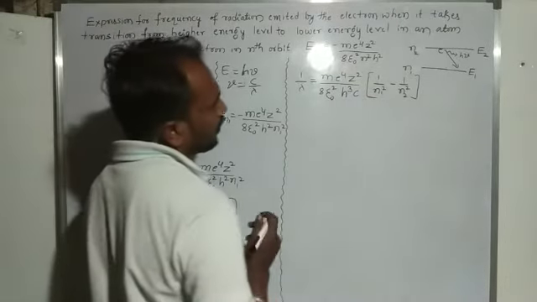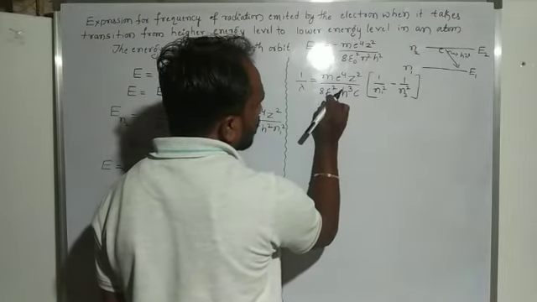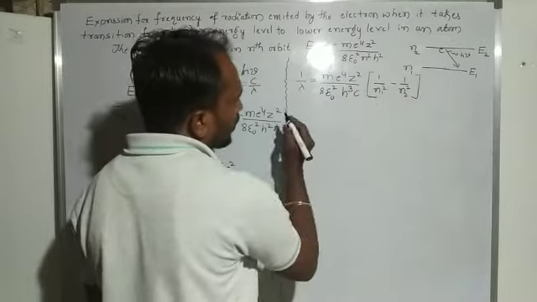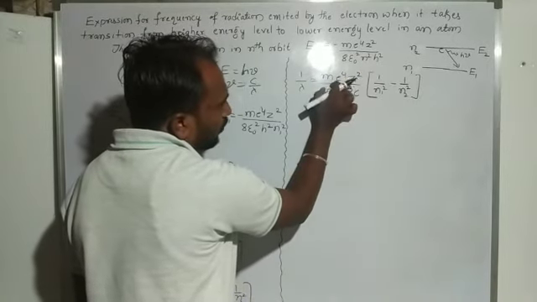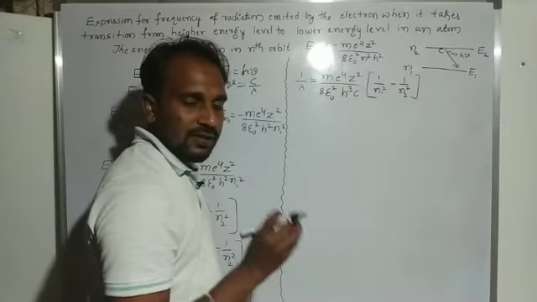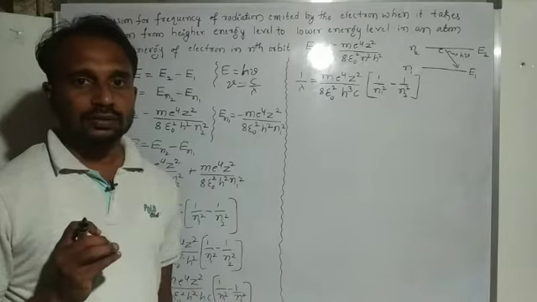Here the variable thing is the atomic number, whose value changes. The remaining terms, m e raised to 4 divided by 8 epsilon naught square h cube and c, together form a value that is nothing but the Rydberg constant.